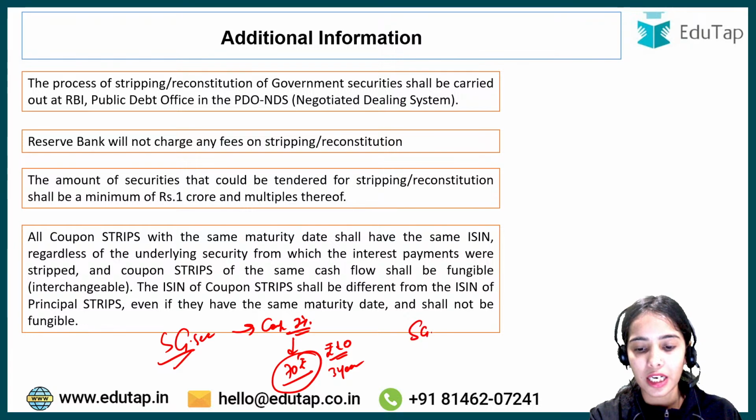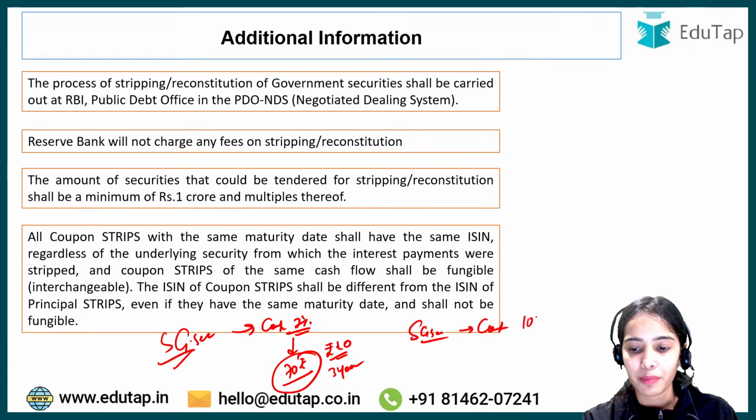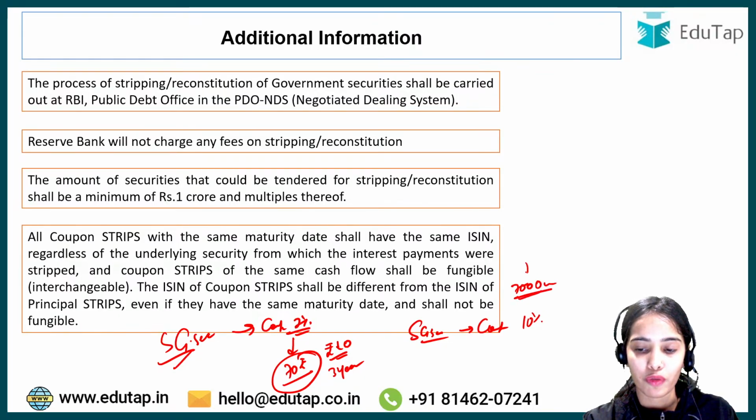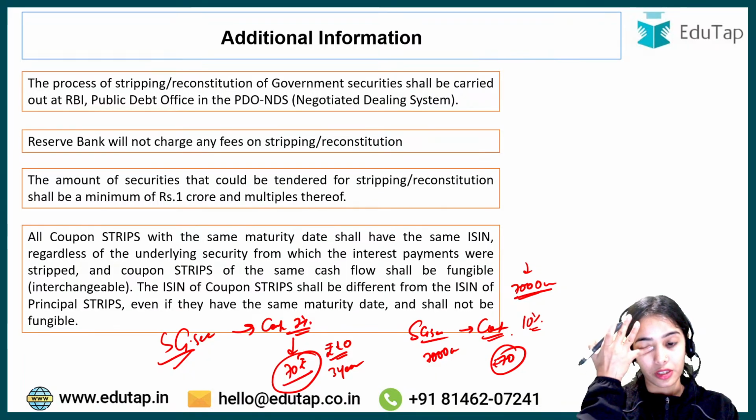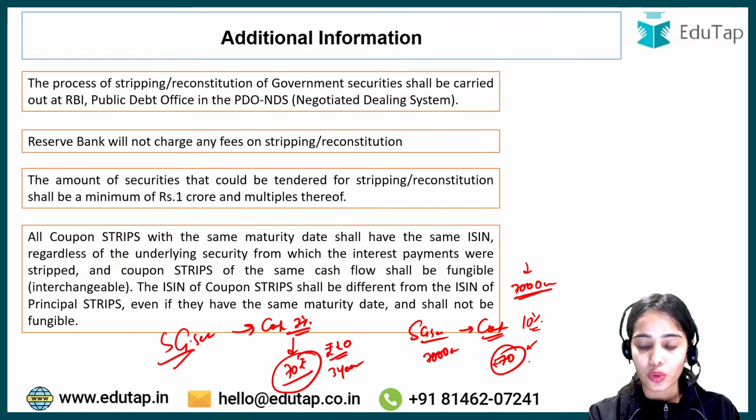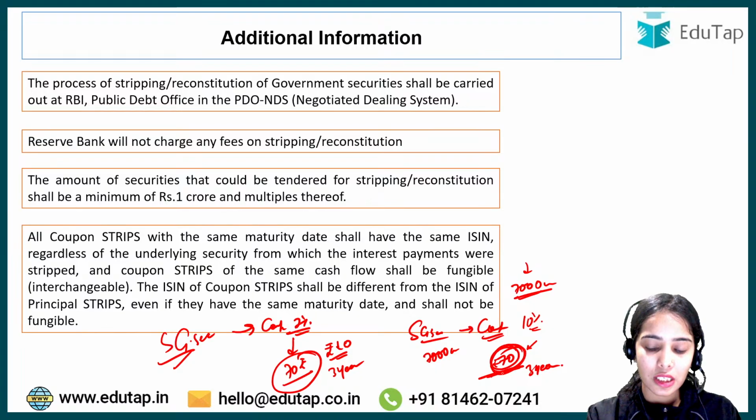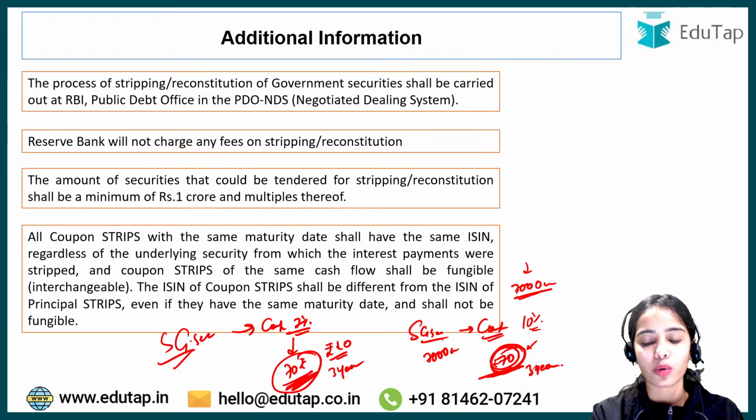Now there is another state government security that has a coupon of, let's say, 10% on 7,000 crores. So the coupon is 70 crores, and this coupon strip is also going to mature after 3 years. So now this 70 and this 70 are fungible.